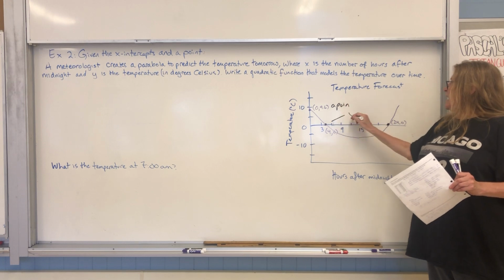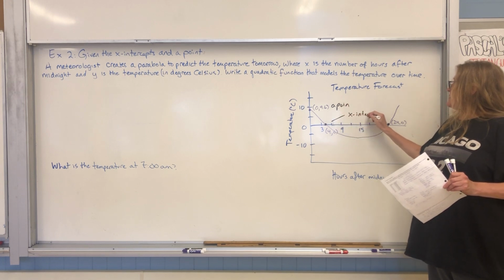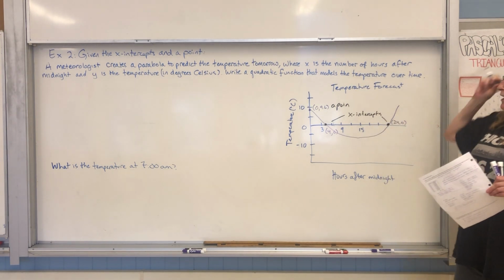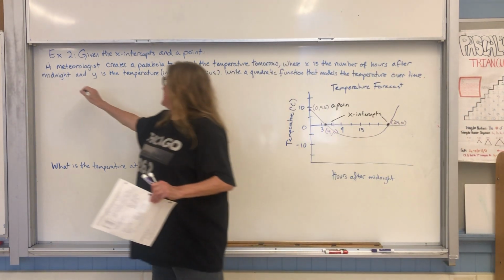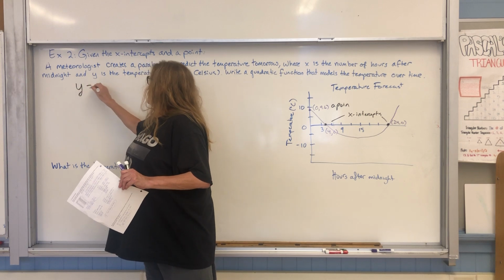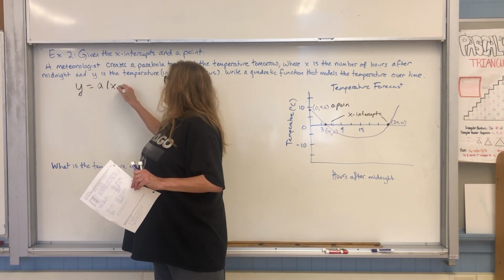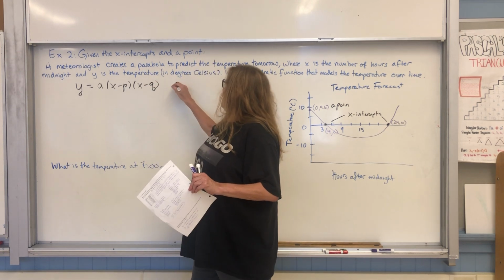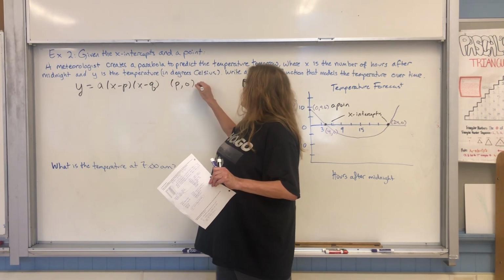So when I see that, I know that I want to use intercept form, which looks like this. And p and q are the x-intercepts.